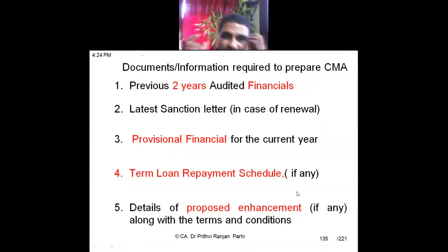This is what we have discussed. Now to prepare CMA, these are the documents which you require. General things, previous 2 years financial statement. If earlier some loan is sanctioned, that sanction letter. Provisional financial statement for the current year, because the year might not have been completed. So perhaps you might have to provisionally prepare a financial statement for the current year. Term loan repayment schedule, how you are planning to repay the term loan.